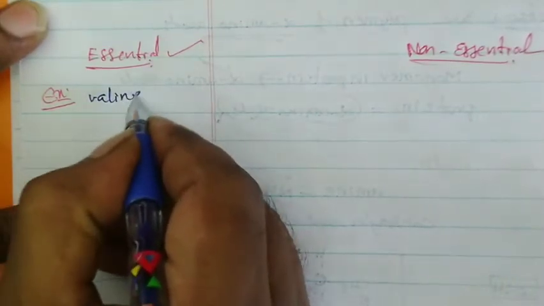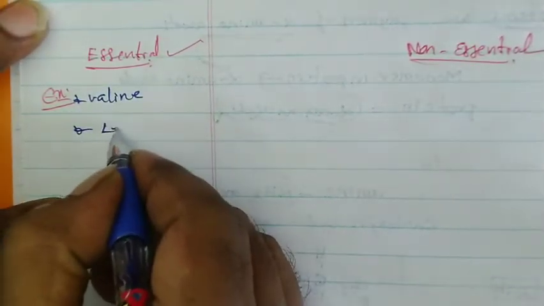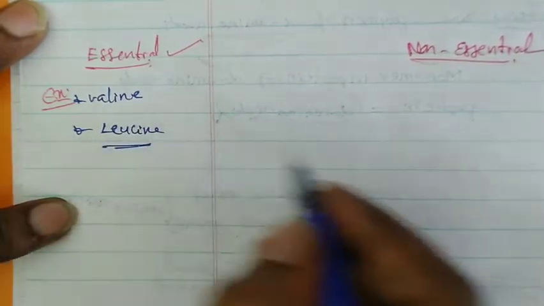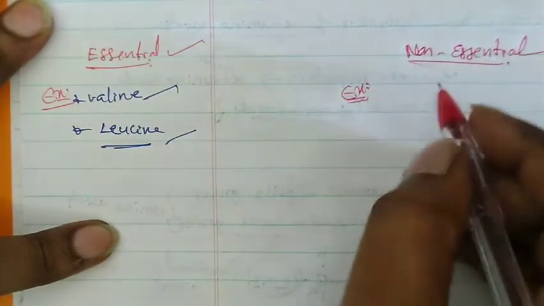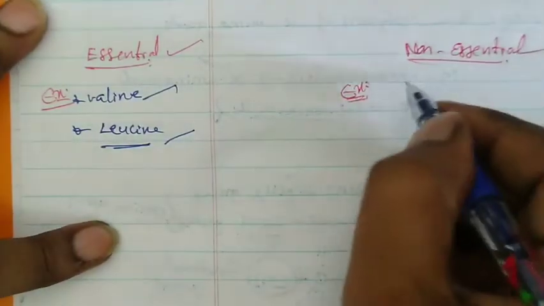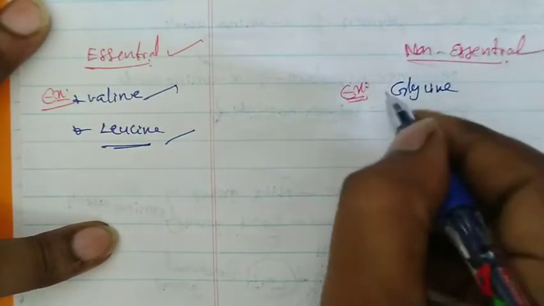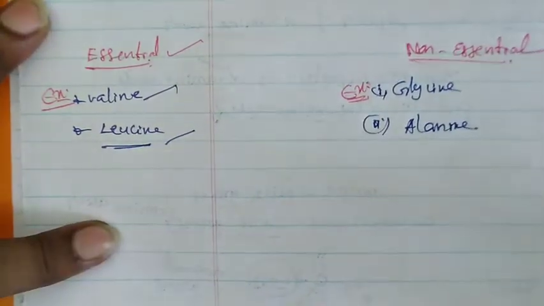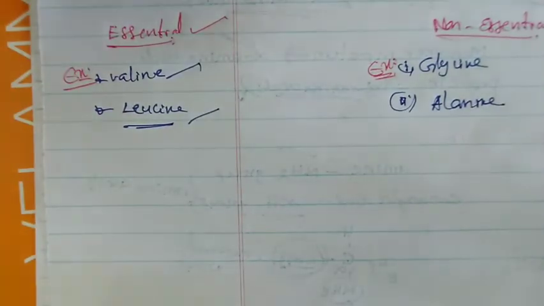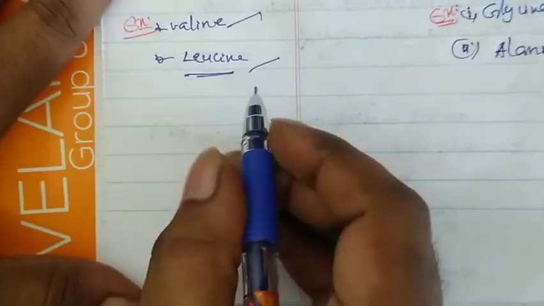What are the examples of essential amino acids? We'll take valine. One more compound is lysine. So just two examples you have to remember, valine and lysine. If you want structures, we can write them. In case of non-essential amino acids, what are the examples? One compound is glycine. Another compound is alanine. If you remember these, you can easily write them in an examination. If you want to write the structures of these compounds, I will give the structures once you note down.